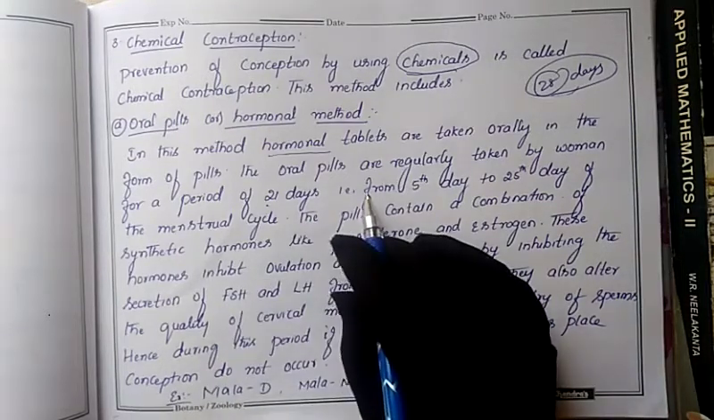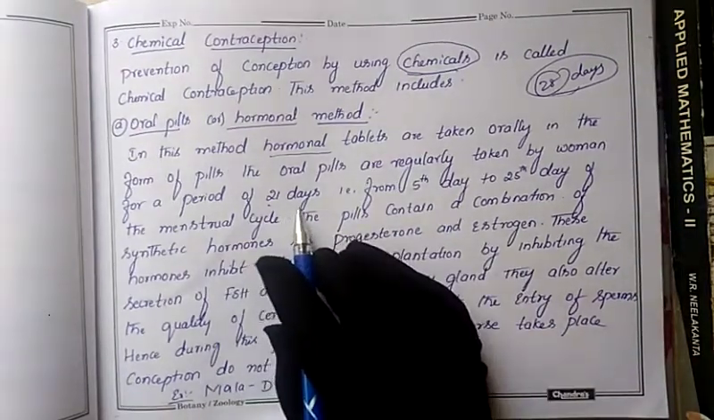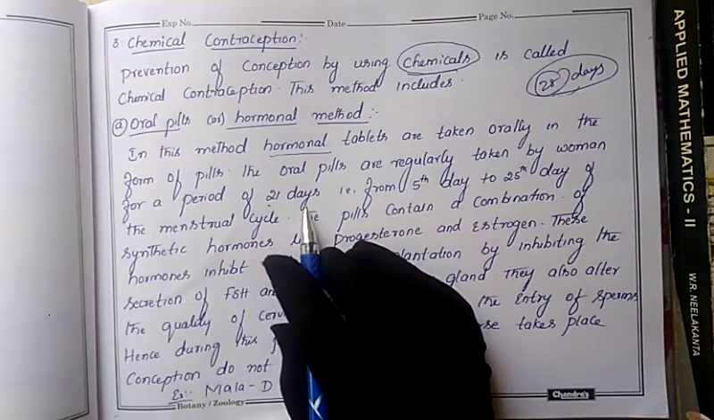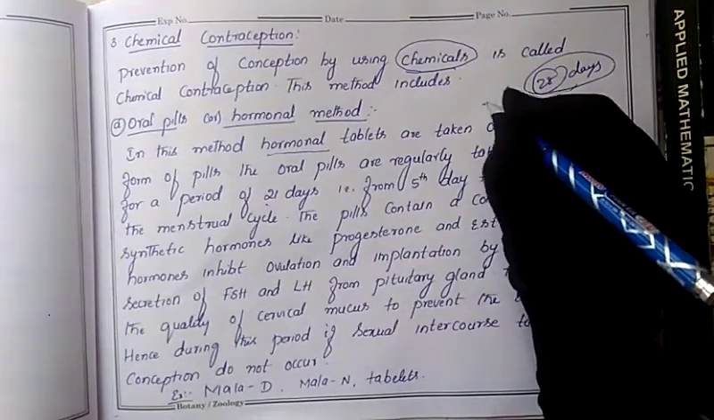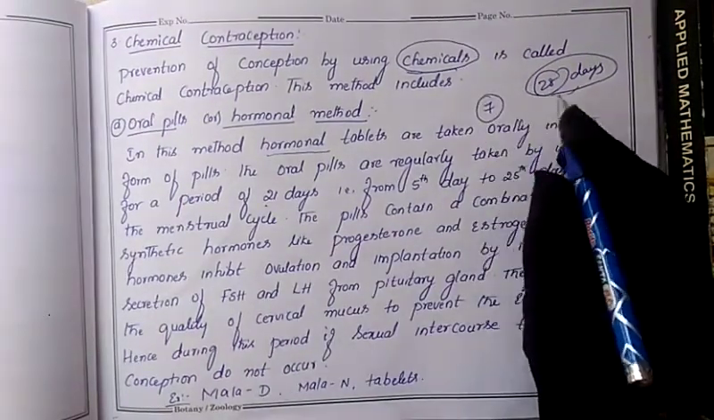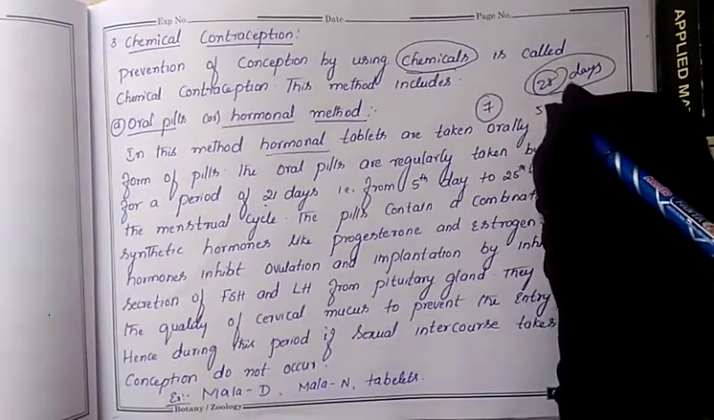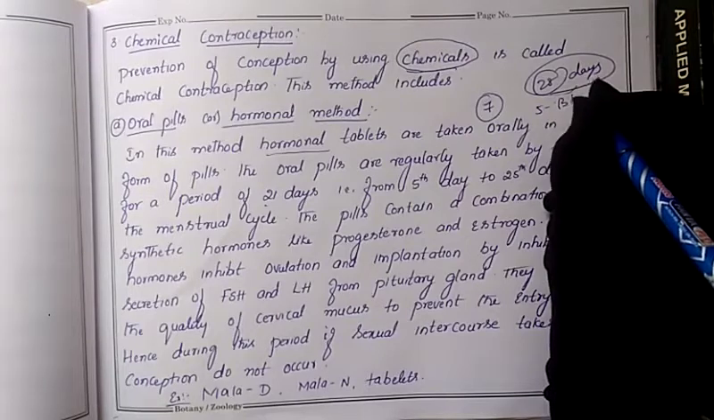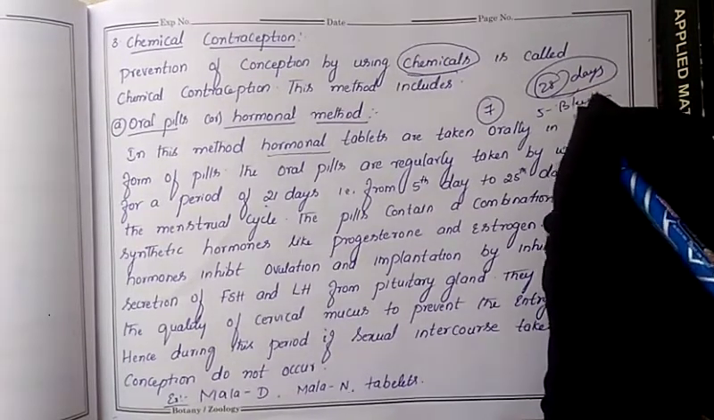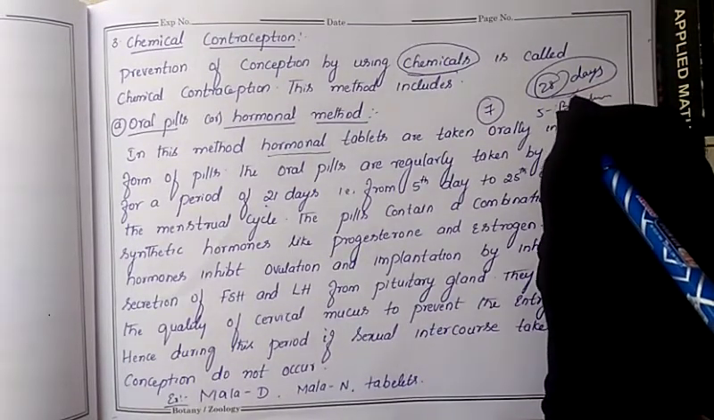Now these tablets are taken for 21 days of every month. In the 28 days of the menstrual cycle, 5 days will be the bleeding phase. In that bleeding phase, bleeding takes place in the female body. So that's why we call it the bleeding phase.